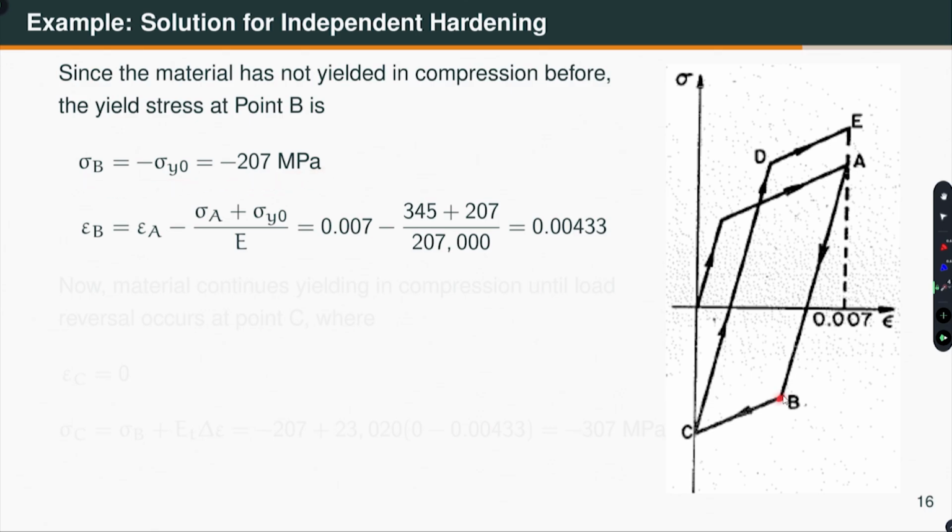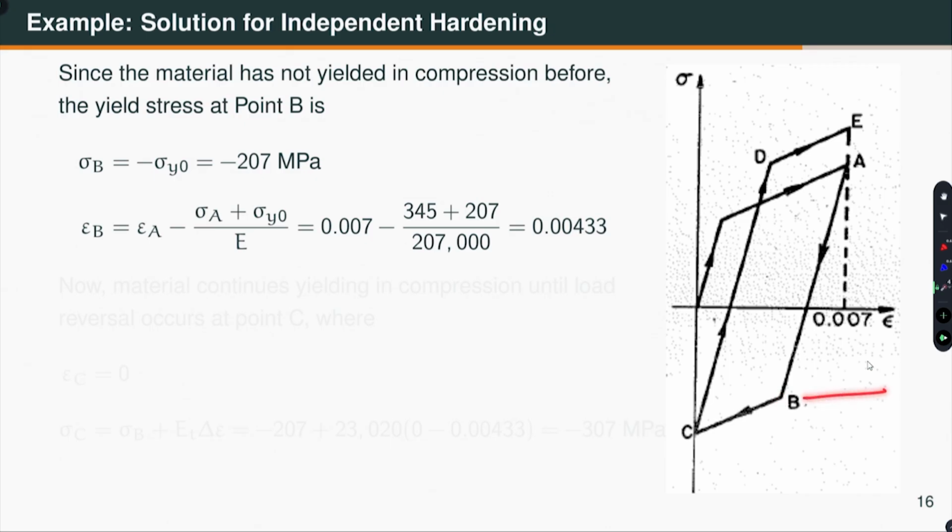So, then I can similarly calculate what is epsilon B. Epsilon B is the strain here minus sigma A plus sigma y0. Okay. Note the change here, divided by E. So, that gives me 0.00433 strain, that is at this point. Okay.